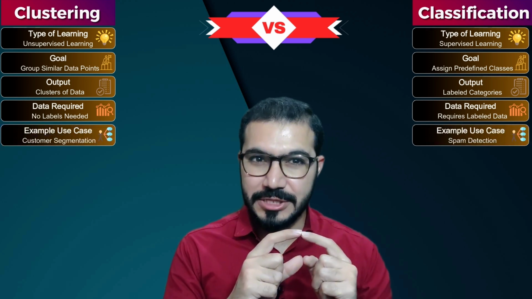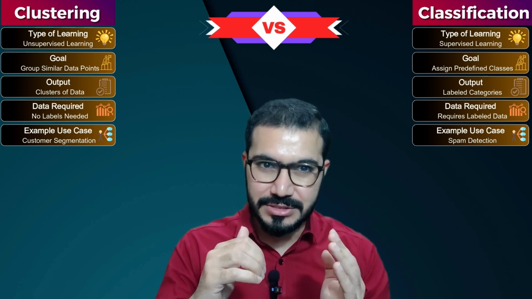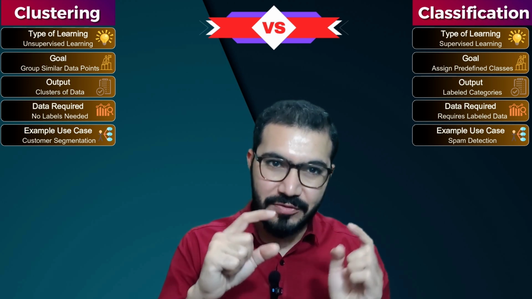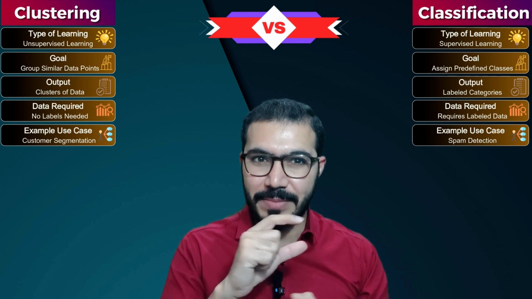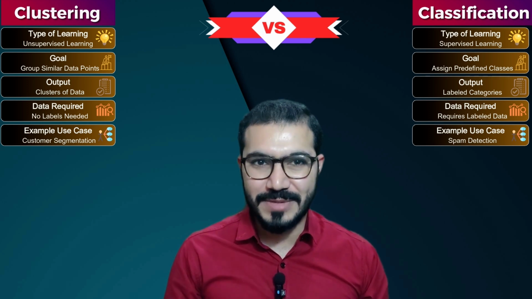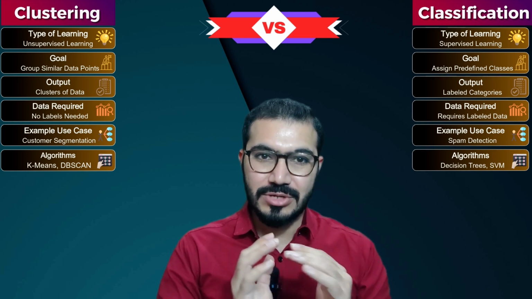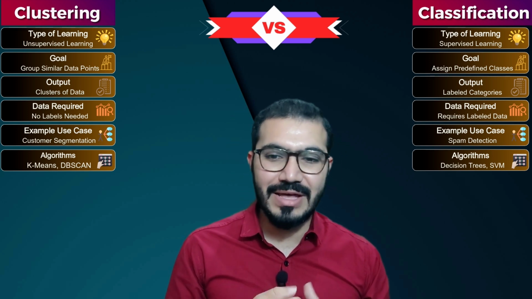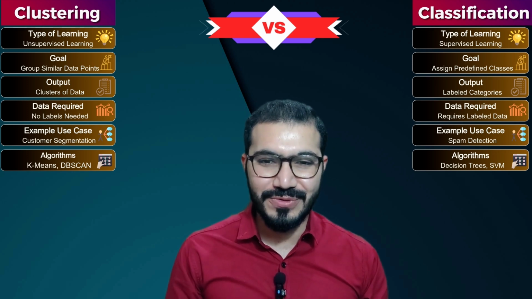If we talk about example use cases, in clustering, we can segment the customers' behaviors. We can segment each category of people who are buying a particular type of items versus the other category. Whereas in classification, we can decide if a particular email is spam or not spam. Next is algorithms. Obviously, these are two families of algorithms. So in clustering, we have algorithms like k-means, DBSCAN, hierarchical clustering, Gaussian mixture models. And in classification, we have algorithms like decision trees, logistic regression, SVMs, and so on and so forth.